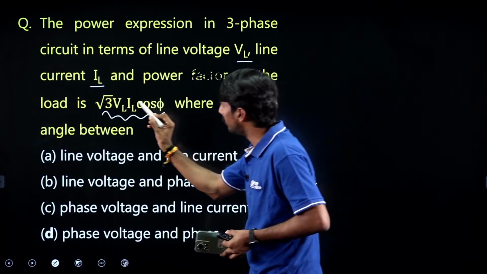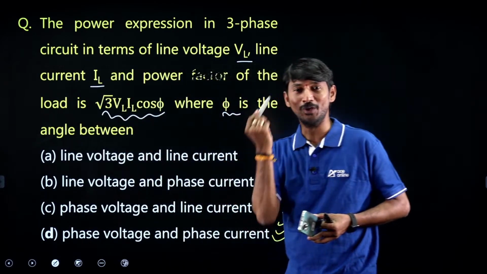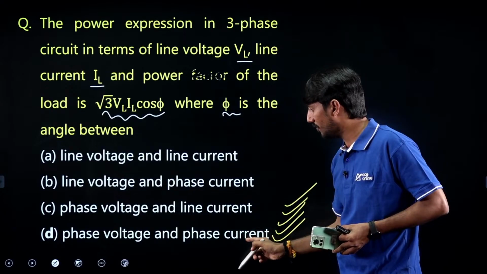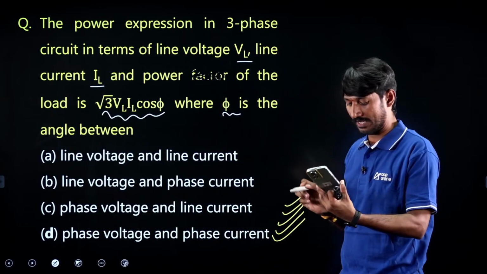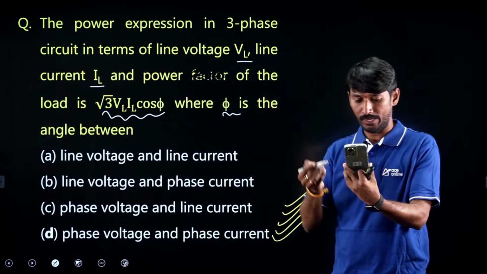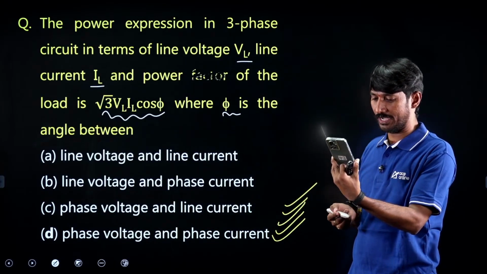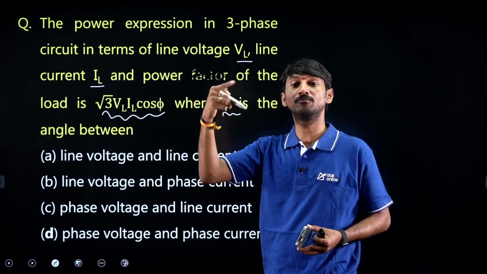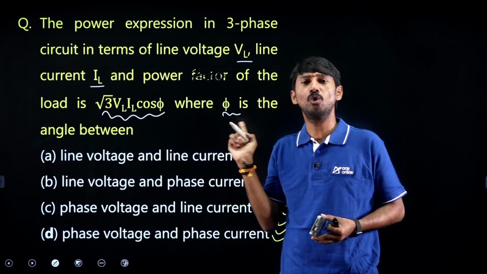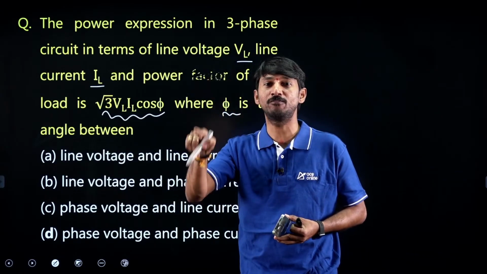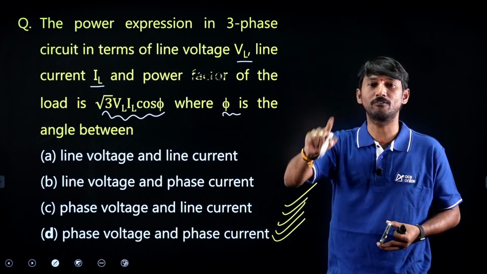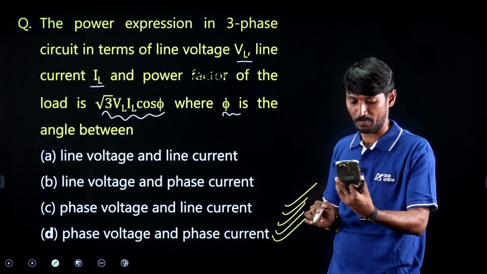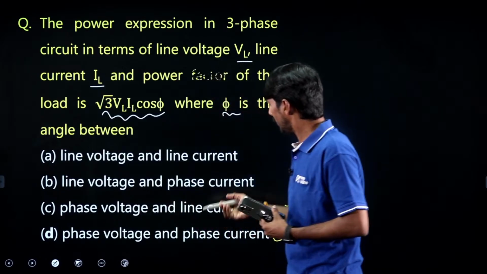But to confuse you, VL, IL, cos phi, root 3, something is given. What do we think? Okay, phi, the angle between VL and IL. No. Phi is the angle between phase voltage and phase current. We should not take line at all. I know many people gave that. Suresh gave option A. Generally we think line voltage, line current. No. The basic approach is phase voltage and phase current only, because load must generally be taken in per phase notation. Power factor angle is between V phase and I phase only. Right? Not line.